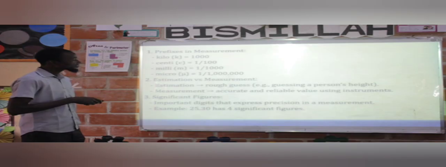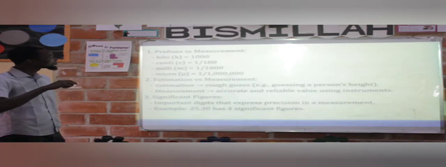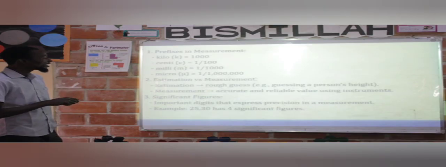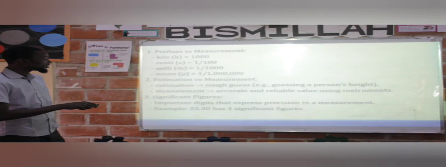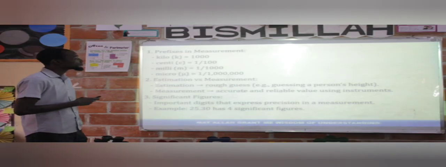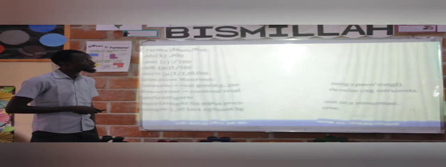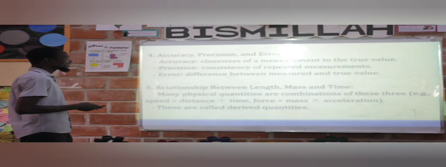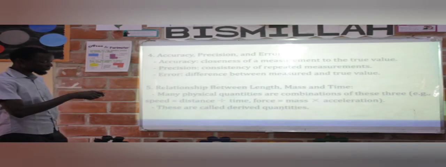Now, this is our prefix in measurement. 1 kilo, we've discussed that. You see centimeter, millimeter, micrometer, and estimated versus measurement. Estimates, the measurement, the significant figures, all this we've discussed. Go through your notes and you're going to find it interesting. Accuracy and precision and error. Accuracy, we've discussed that. Accuracy, precision, error.